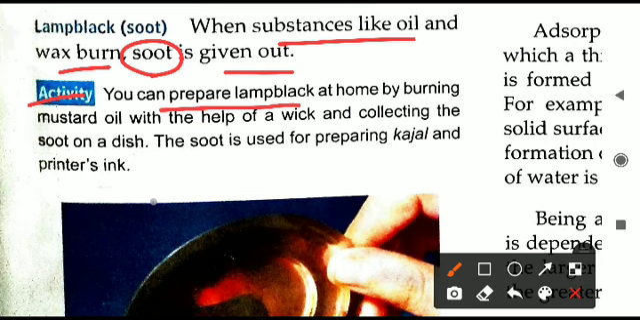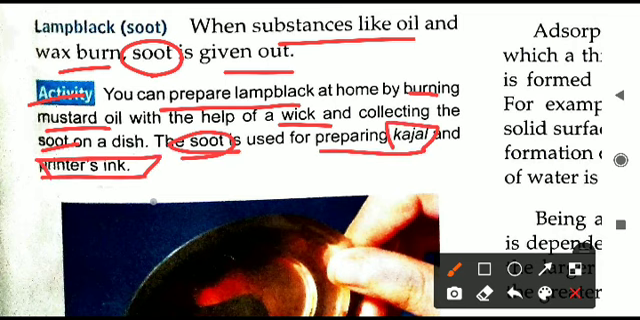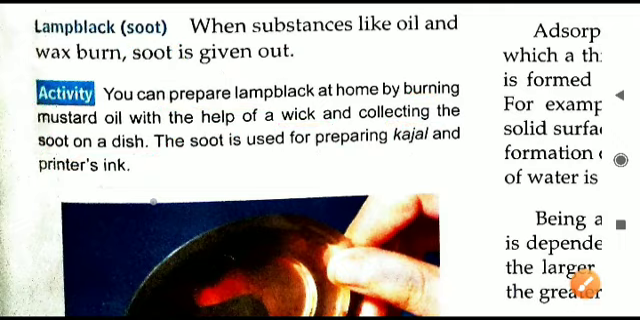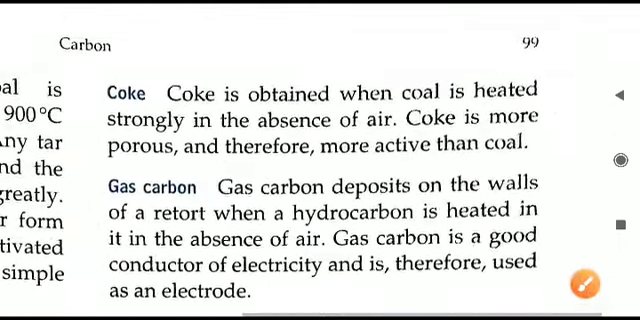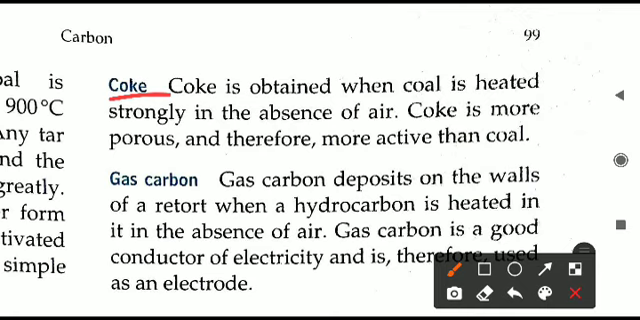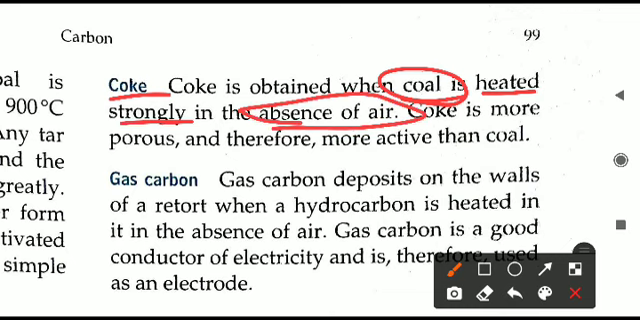You can prepare lamp black at home by burning mustard oil with the help of a wick and collecting the soot on a dish. This soot is used to prepare kajal, and printer's ink is also made from this lamp black. Two more are remaining, the first is coke. How is it obtained? It is another amorphous form. It is obtained whenever coal is heated strongly in the absence of air.